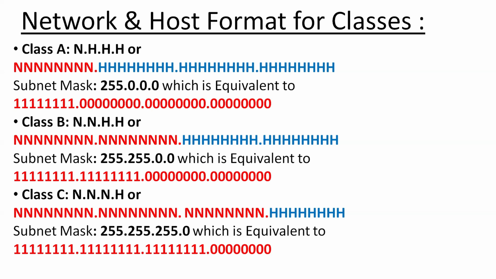Then we have class C, in which the first three octets are the network and the other one is the host. The subnet mask of class C is 255.255.255.0. Okay.